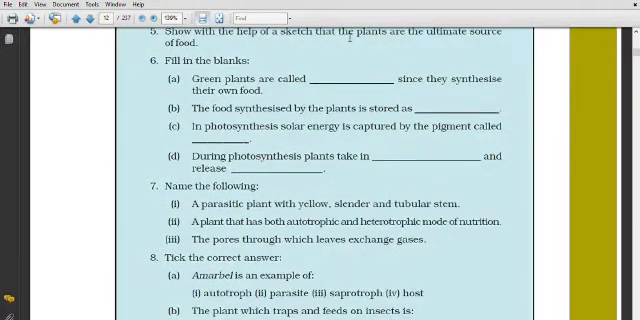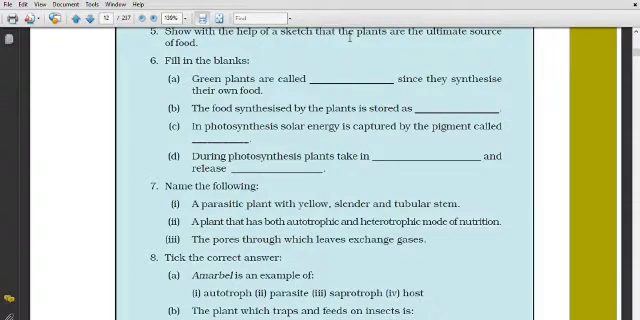Now name the following. A parasitic plant with yellow, slender and tubular stem. You have to search in the book and you can get the answer. Parasitic plant we have done just now. That is Cuscuta. Answer first one, that is Cuscuta.